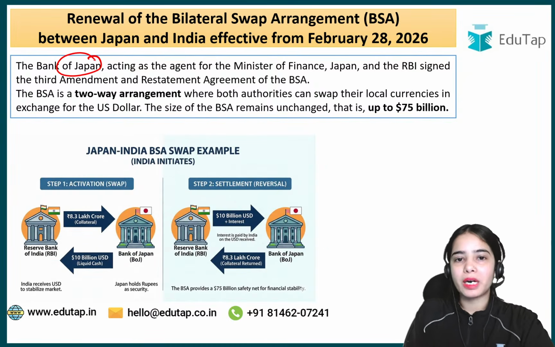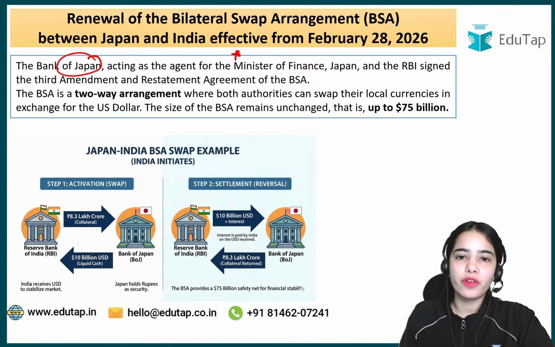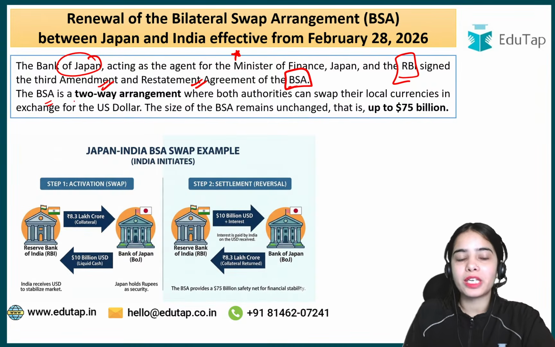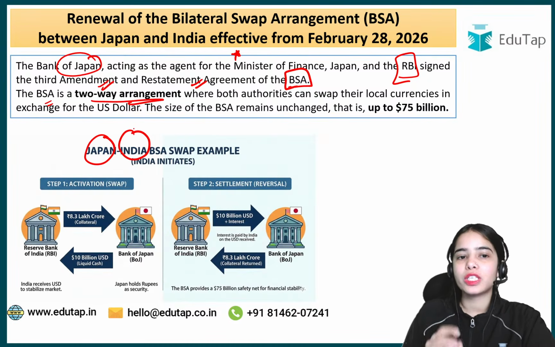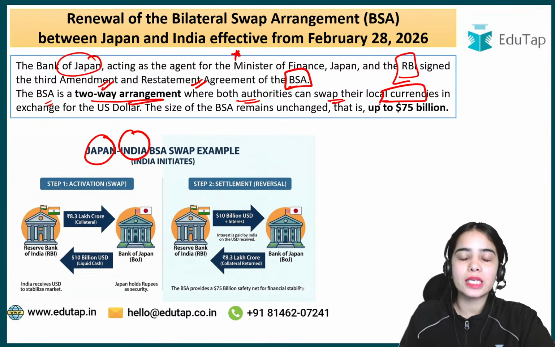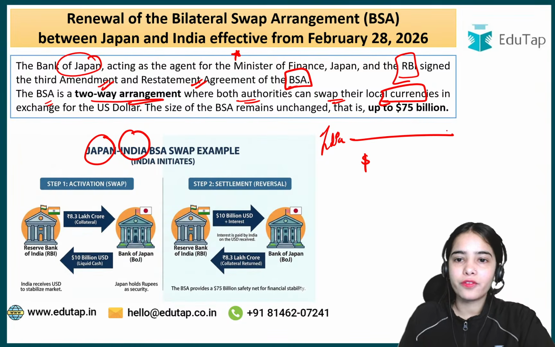So the Bank of Japan, acting as the agent of the Minister of Finance of Japan, and the Reserve Bank of India have signed the third amendment and restatement agreement of the bilateral swap arrangement. The bilateral swap arrangement is a two-way arrangement. That means both the countries can take the benefit of this arrangement, where both countries can swap their local currencies for the dollars. So if India requires the dollars, we can give our rupees to take dollars from Japan.